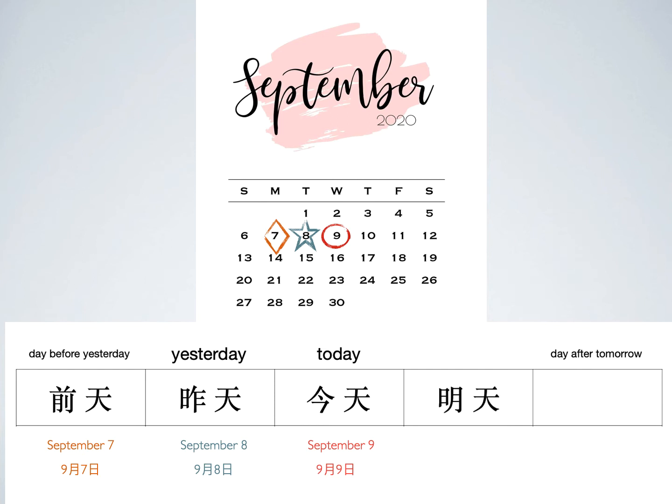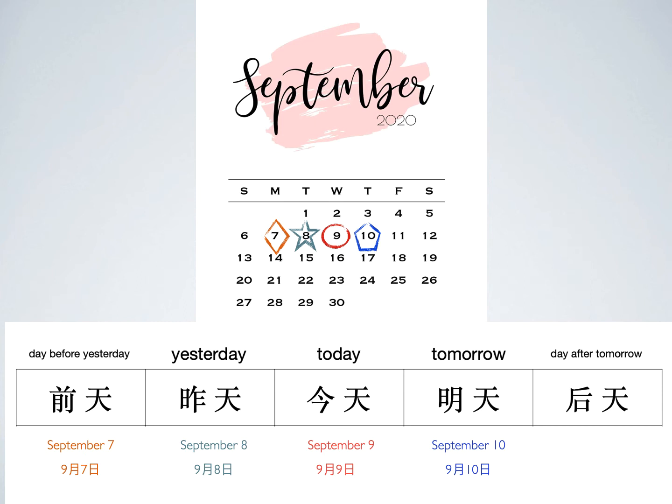And here I'm going to show you a character. What does this mean? 明天，明天。 This means tomorrow. September 10th. What's the Chinese word for September 10th? 9月10日，9月10日。